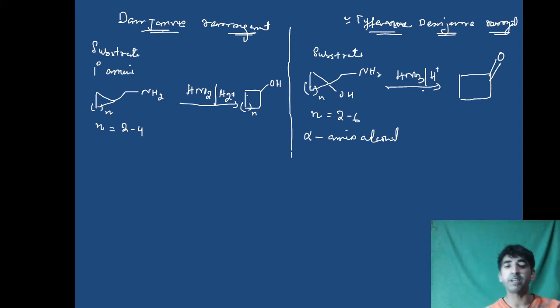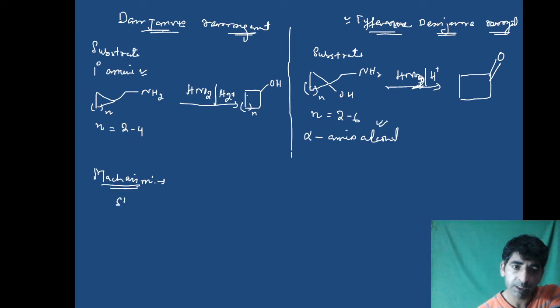So basically where lies the difference? The difference is over here. The substrate is primary amine. In this case the substrate is alpha amino alcohol. And the reagent is the same, nitrous acid, HNO2. If the reagent is the same, what is the product? The product in this case is ring enlargement. Ring enlargement takes place in both. Product in this case is alcohol and product in this case is ketone. Now let us see first the mechanism.